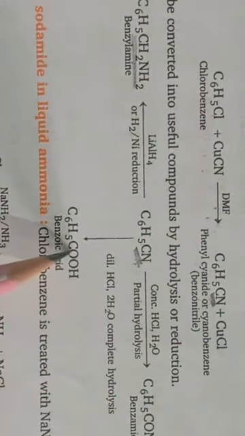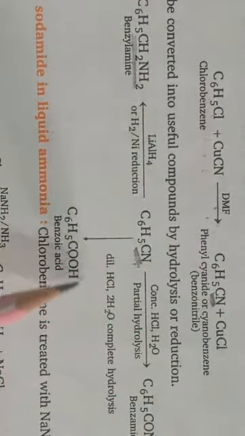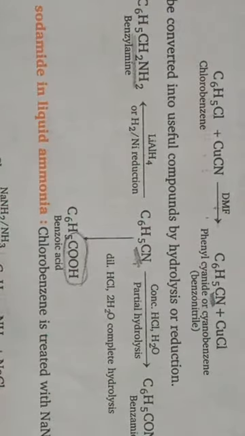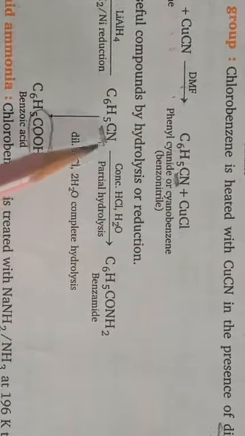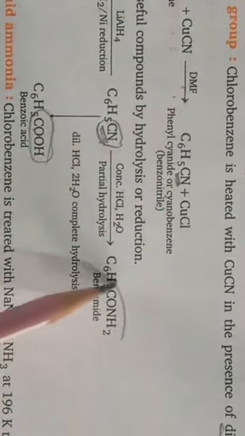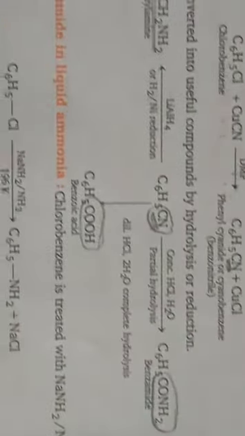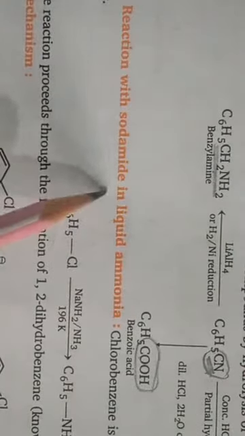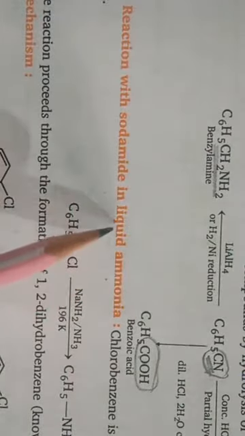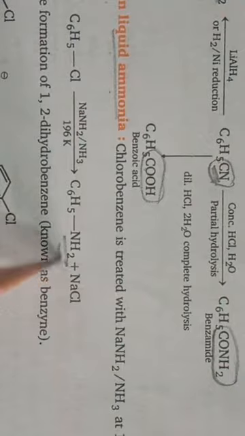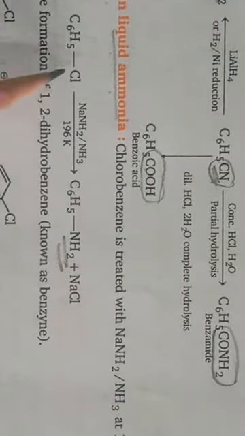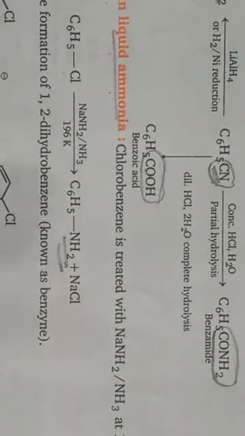On complete hydrolysis, the cyano group will be converted into an acidic group, and on partial hydrolysis, the cyano group can be converted into an amide group. Okay, children. Then reaction with sodamide in liquid ammonia. With the help of this reaction also, we can convert aryl halides into aniline. The halogen atom is displaced by the amino group.